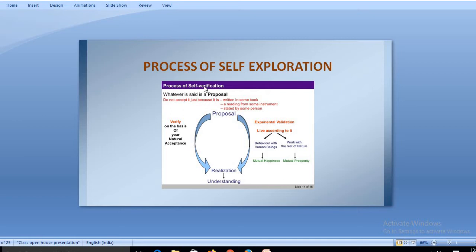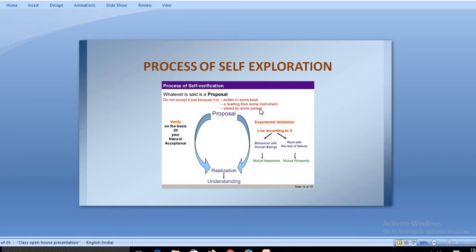By the time we are not doing any self-verification, everything is a proposal for us. Here they have also shown that this is a proposal. Absolutely everything out there that is not experimentally validated is only a proposal. By the time things are not practically done, these are all proposals. You have to investigate within your own self to make things happen, or to become more judgmental regarding those things. Whatever I say is a proposal. As I told you before, do not accept it just because it was written in a book, read from some instrument, or stated by some person.